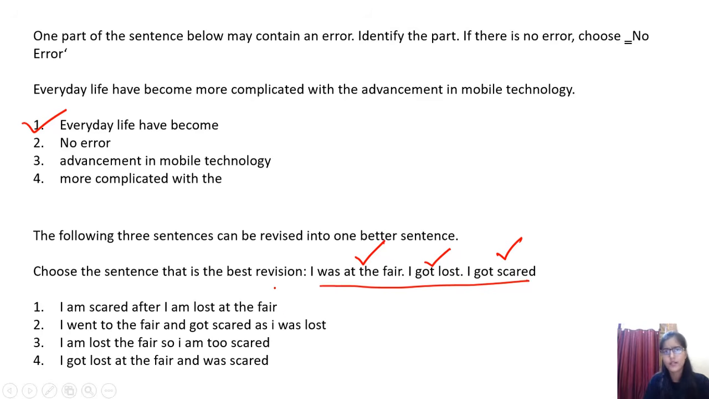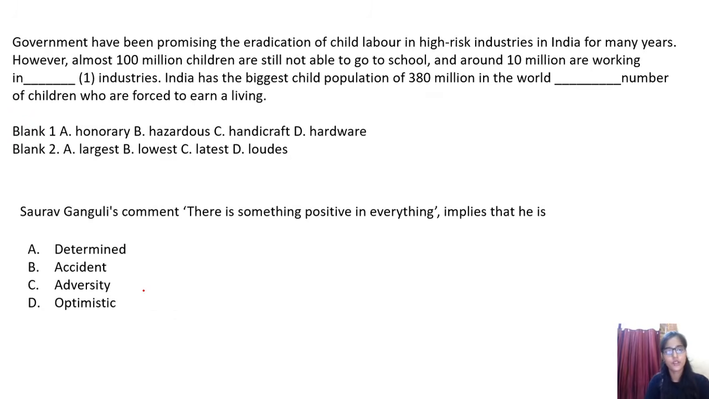Grammatically, it's not sounding well. I went to the fair and got scared as I was lost. I am lost the fair, so I am too scared. Totally wrong. I got lost at the fair and was scared. Yes, this is grammatically correct, and it's also making sense. So option 4 will be the correct answer. Let's move to our next question.